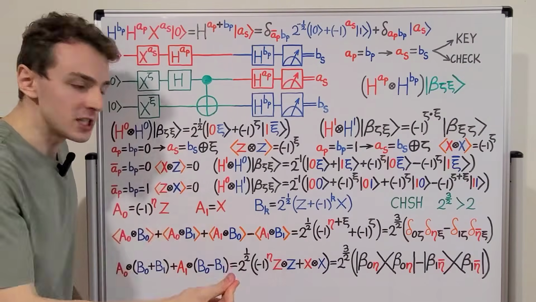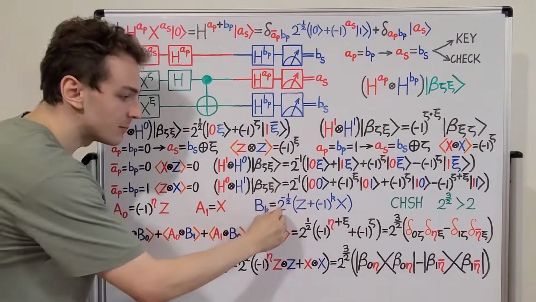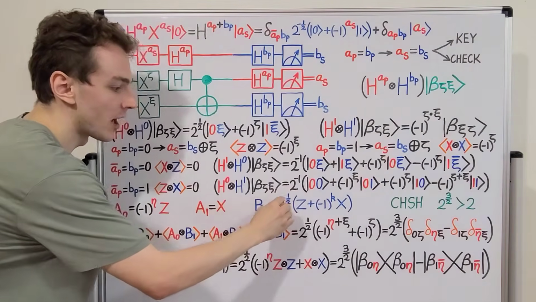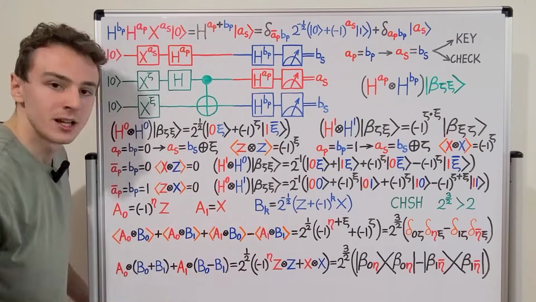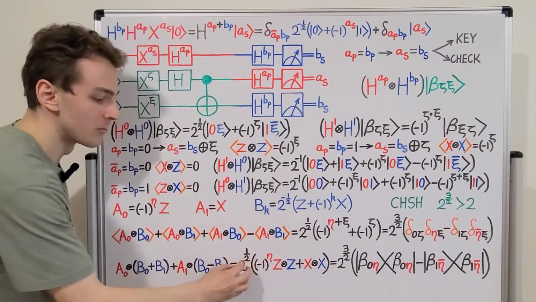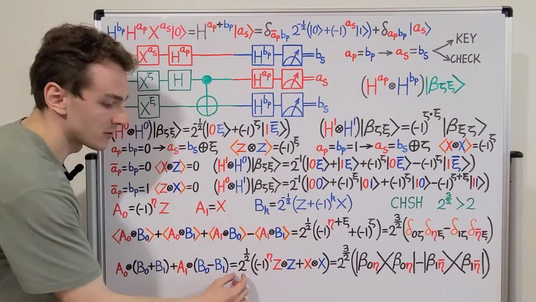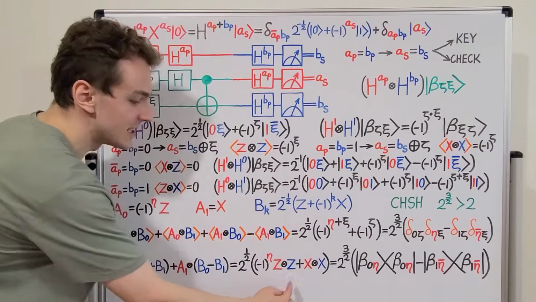But there's also a coefficient. We'll have 2 times this coefficient of 2 to the minus 1/2. And if we simplify that, we'll get this coefficient 2 to the power of 1/2, which we can also write as the square root of 2. And we can factor that coefficient out. So that explains this ZZ term.